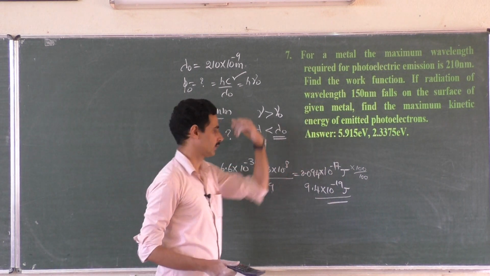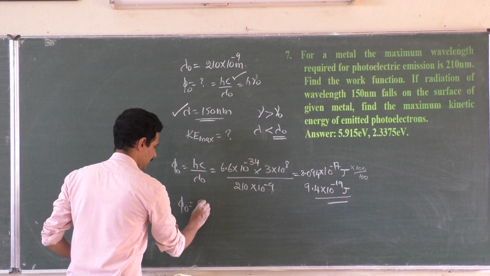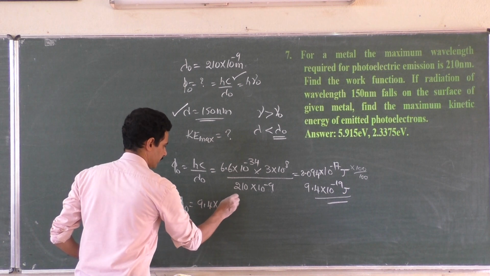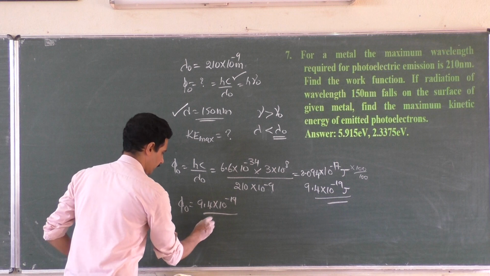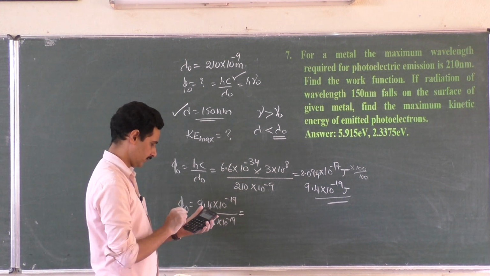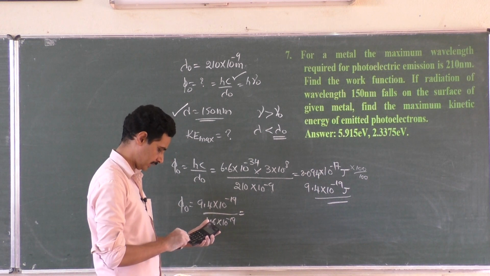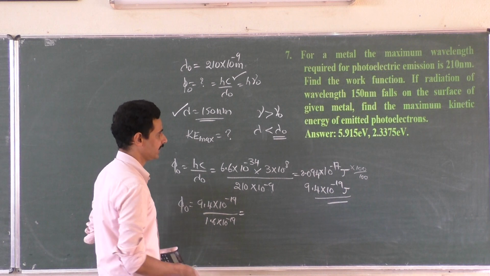Everything is given in electron volt. So, if you want the answer in electron volt, phi naught is equal to 9.4 into 10 to the power minus 19 divided by 1.6 into 10 to the power minus 19. That means 9.4 divided by 1.6, that is 5.875.